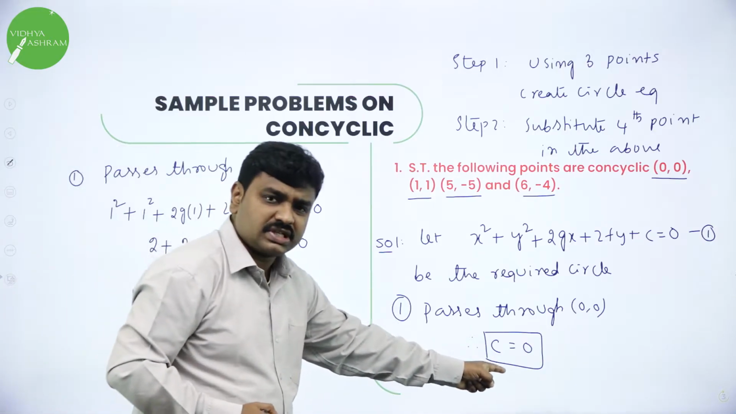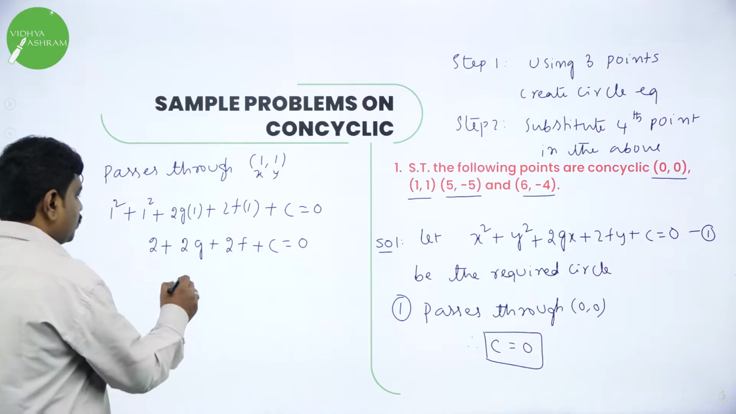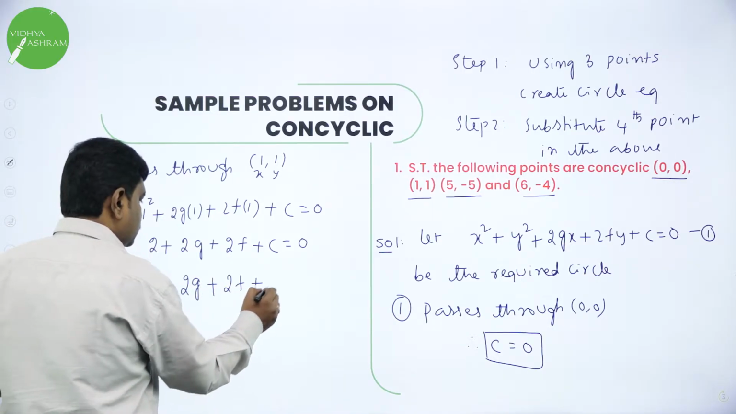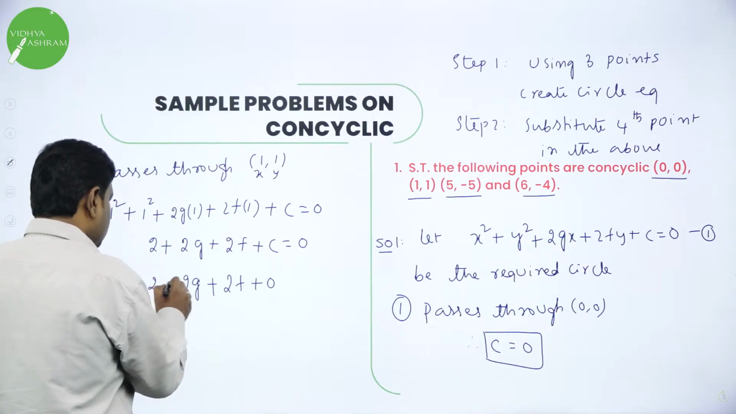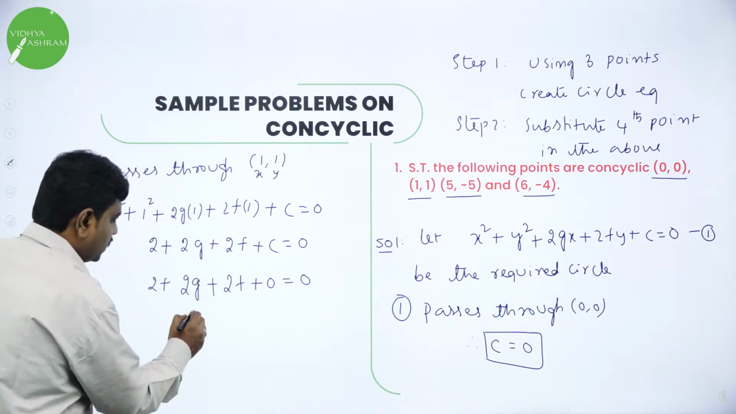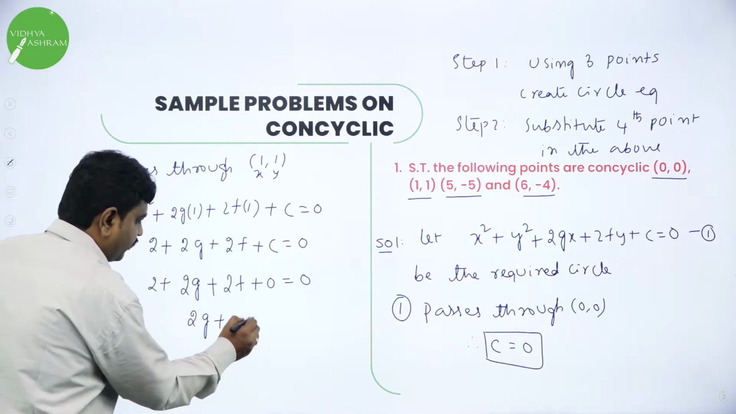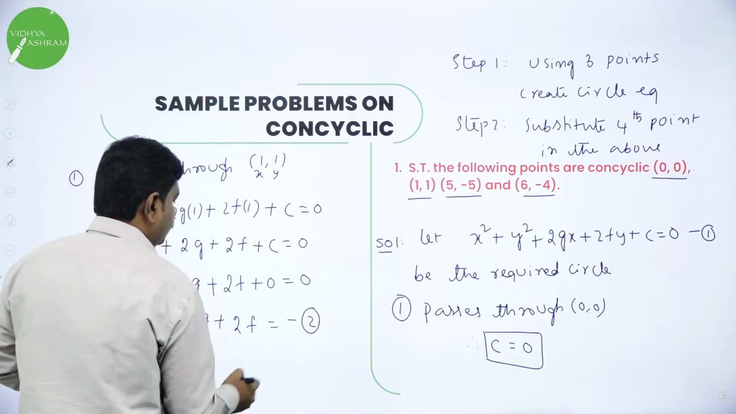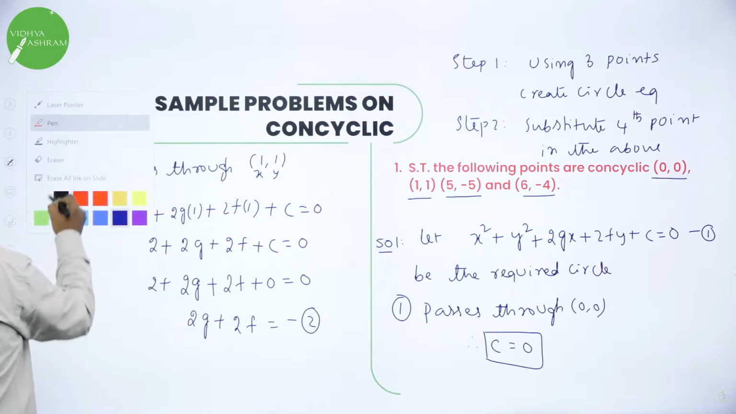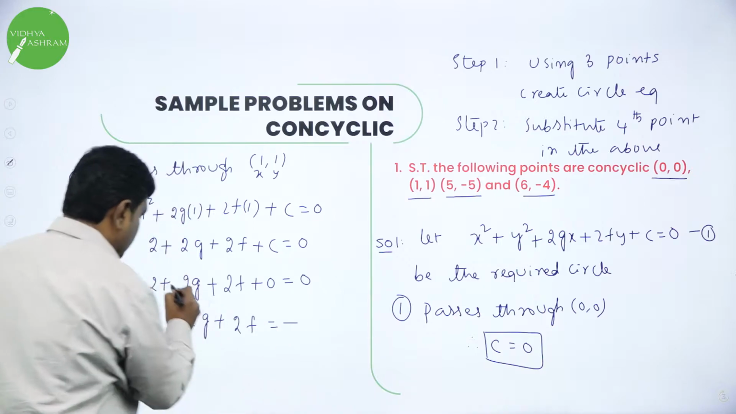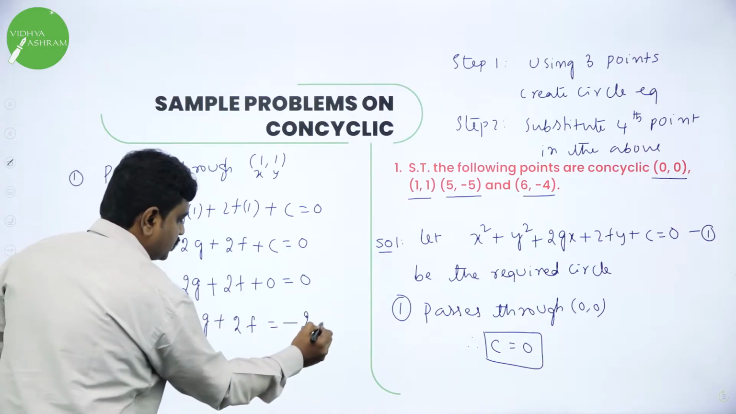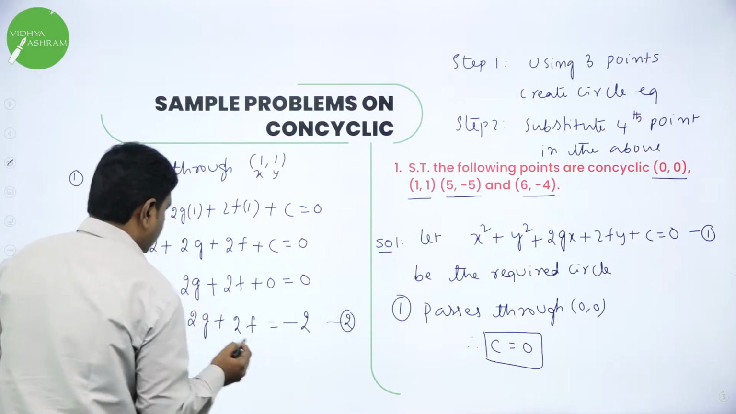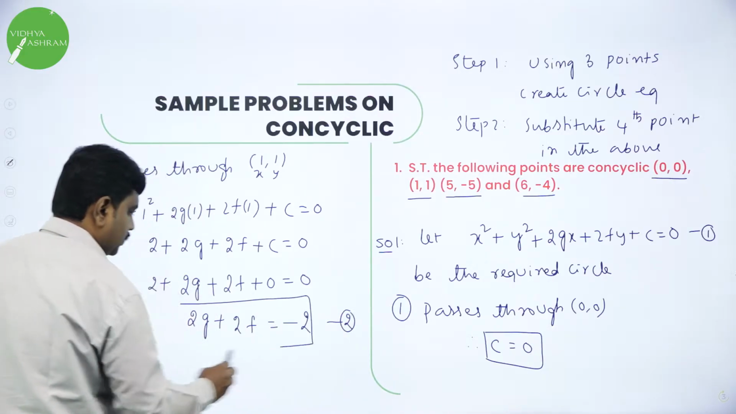What is C value? C is 0 already. So in the place of C, put 0: 2 + 2g + 2f = 0, or I can say 2g + 2f = -2. Transfer 2 to that side, plus 2 becomes minus 2. Call this as equation 2. Now you got an equation.